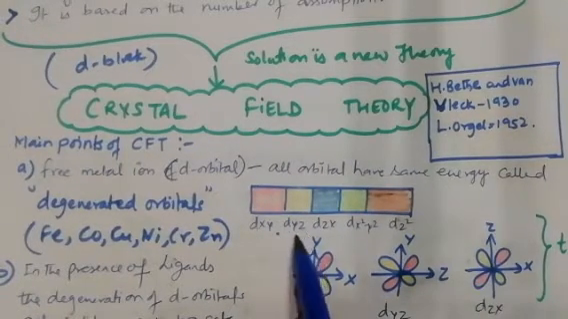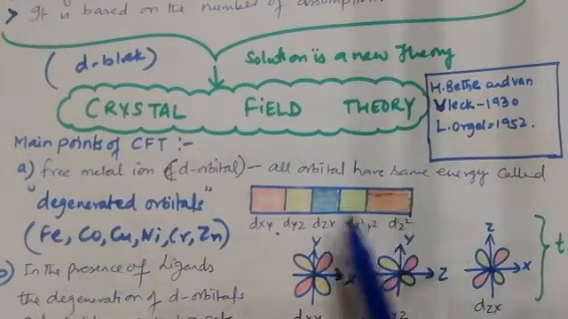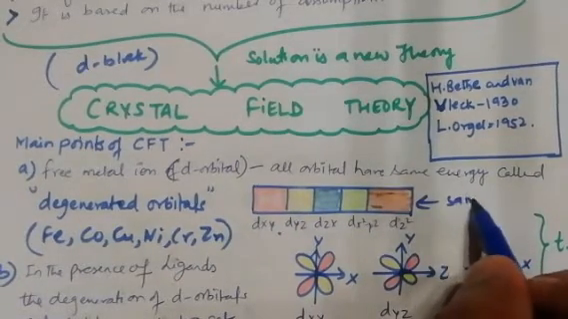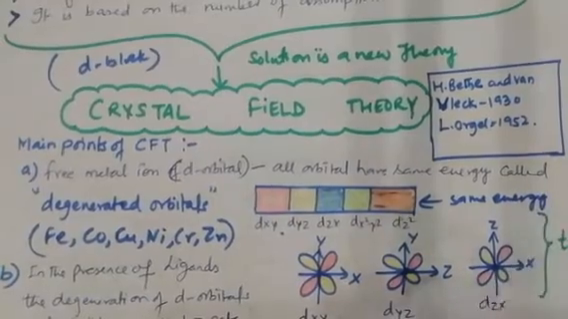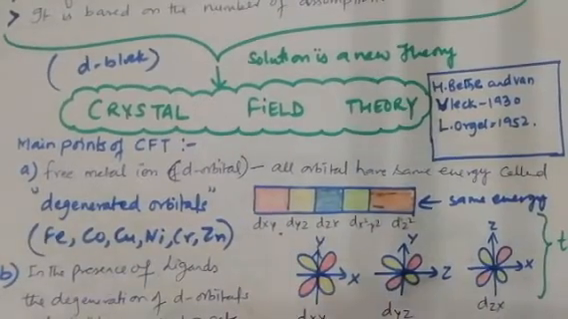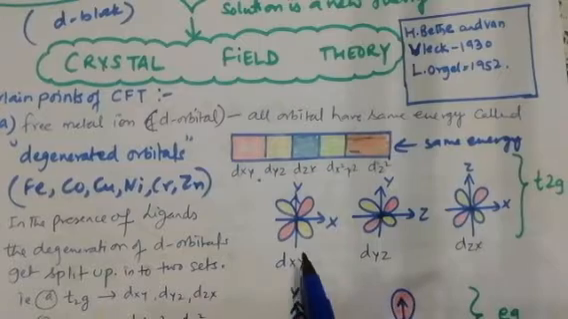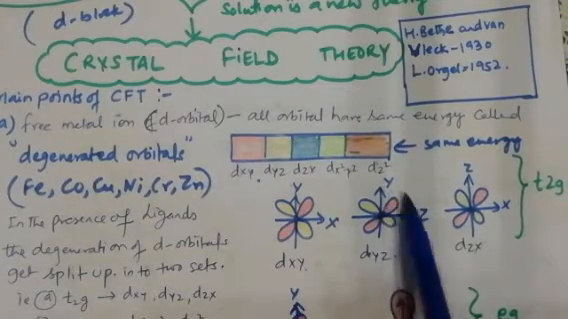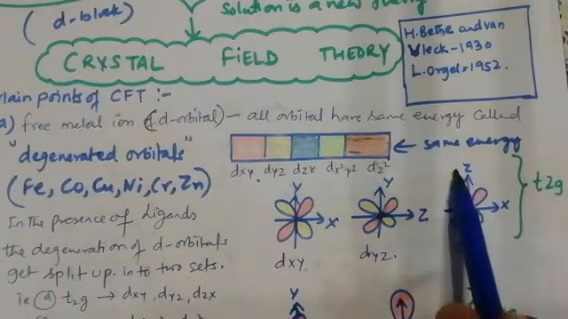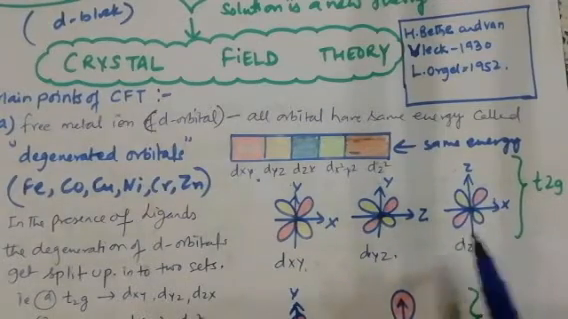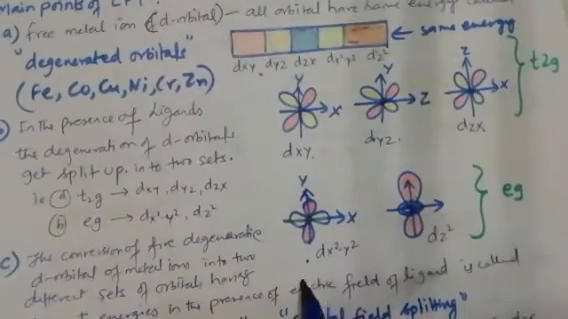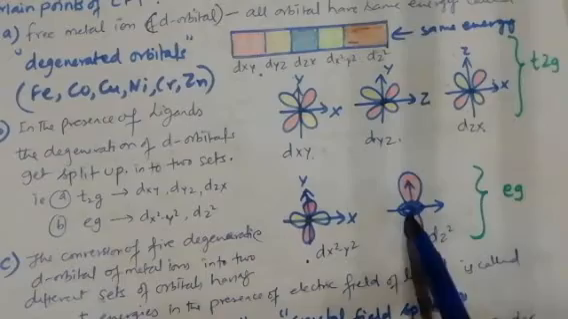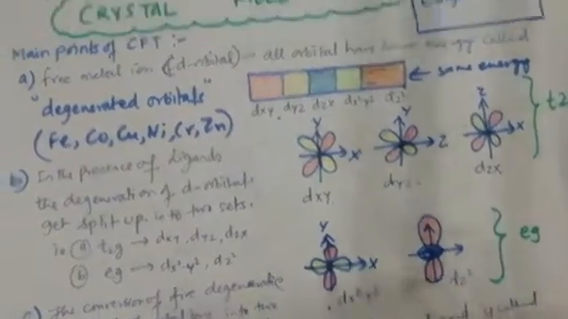The dxy, dyz, dzx, dx square minus y square, and dz square are the 5 orbitals of the d block which have almost the same energy until some ligands attach to it. So this is the basic shape. Dxy means the lobes lie between x and y. Dyz means the lobes lie between y and z. Dzx means the lobes lie between z and x. And in dx square minus y square the lobes lie along the axes, whereas dz square has lobes only toward z.